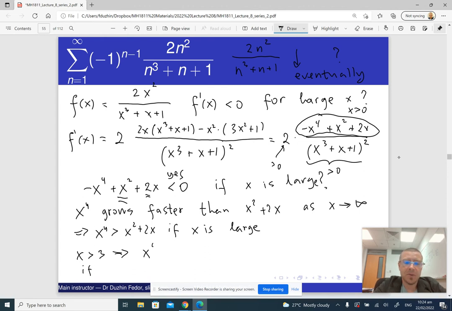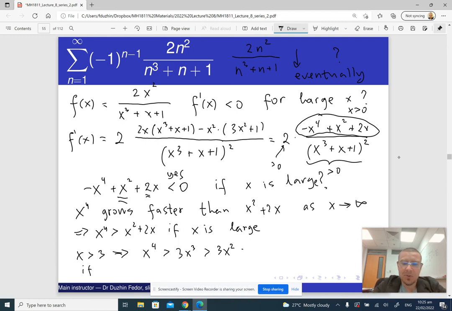So x to the 4 is going to be bigger than 3x cubed. Now, 3x cubed is in turn bigger than 3x squared, right? Since to get 3x cubed from 3x squared, we should multiply by x, and x is bigger than 1, because x is even bigger than 3.